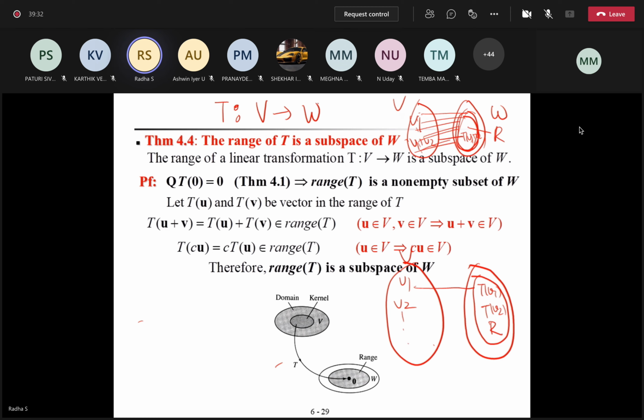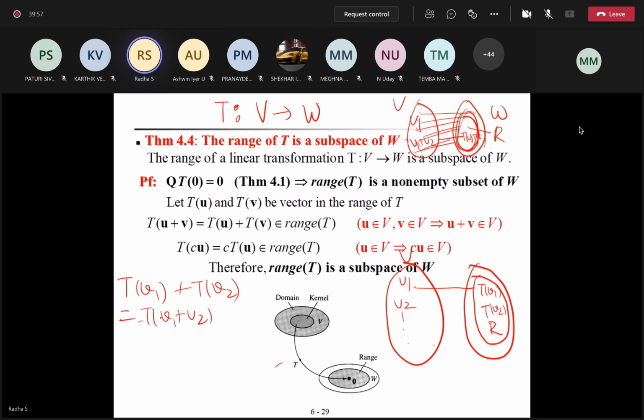Whenever you take U comma V, you prove that U plus V belongs to V, right? In the same way, whenever I take T of V1 comma T of V2 in the range, I should prove that the sum also belongs to the range. So T of V1 plus T of V2, I should prove it belongs to the range. But what is T of V1 plus T of V2? It is T of V1 plus V2.